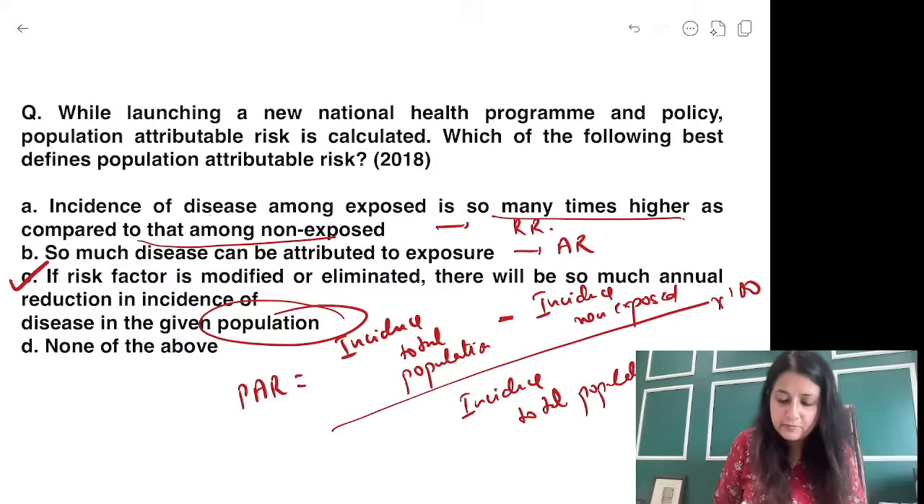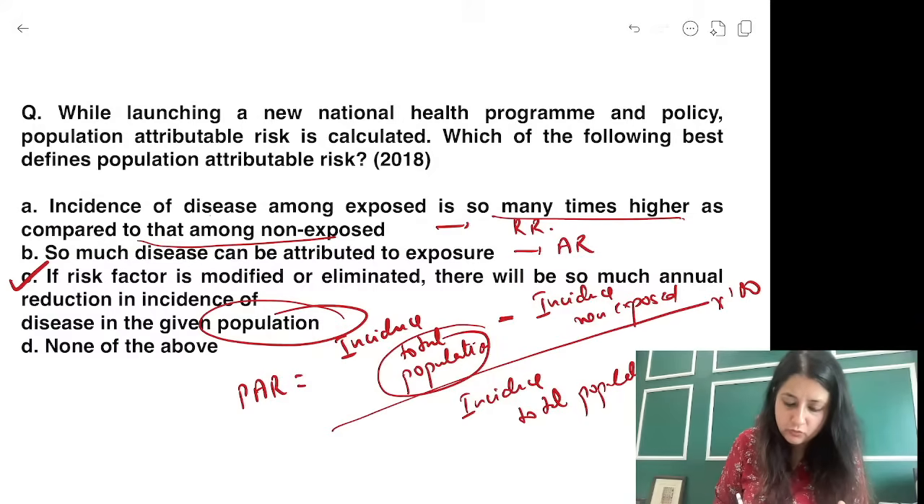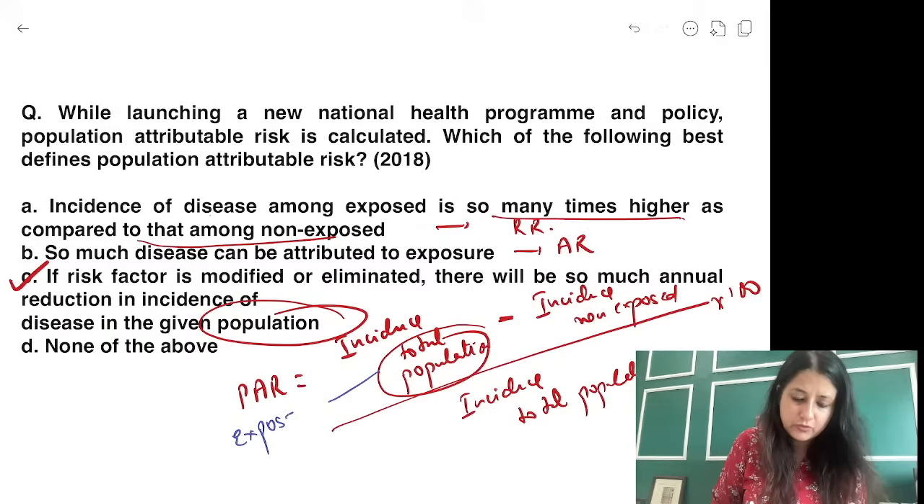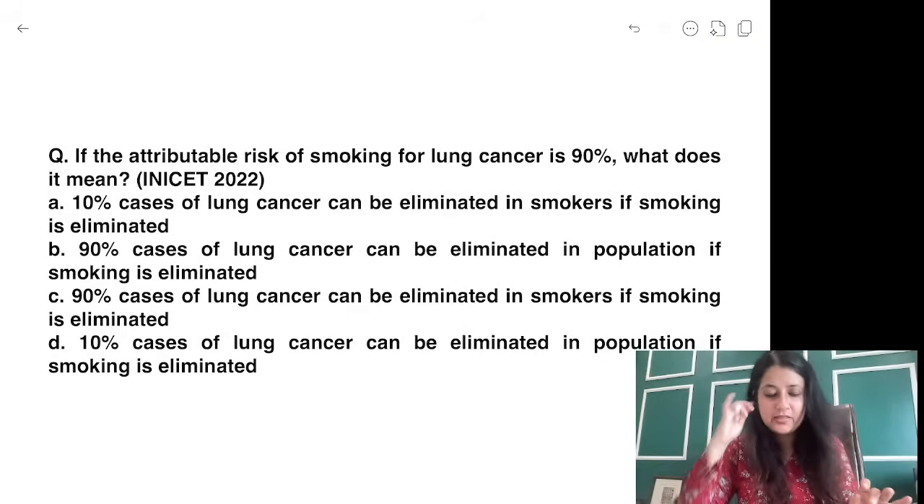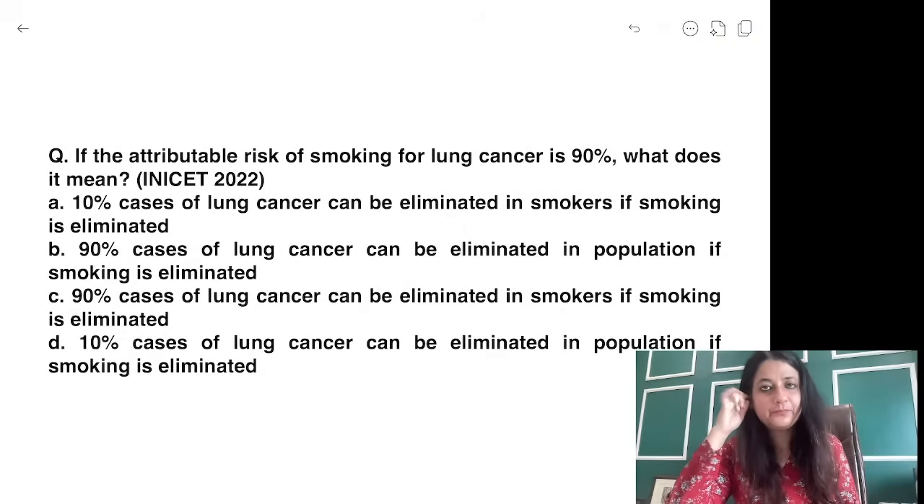Total population में कौन आता है? Total population is going to include exposed and non-exposed. It will include exposed as well as non-exposed. ठीक है? Another question, if you have any doubt, keep it with you. Let's see if you can do this one.